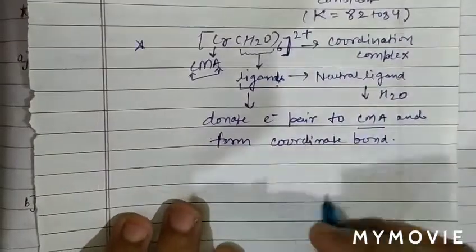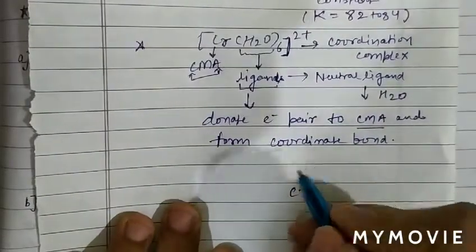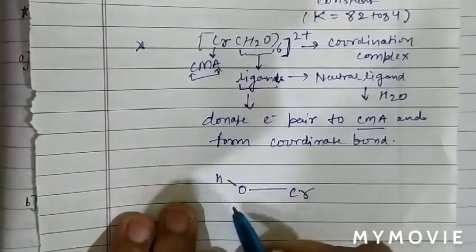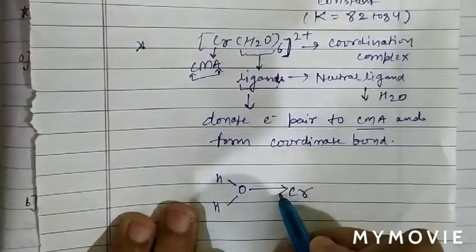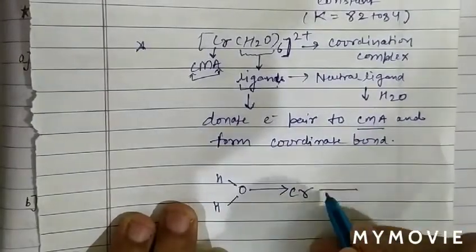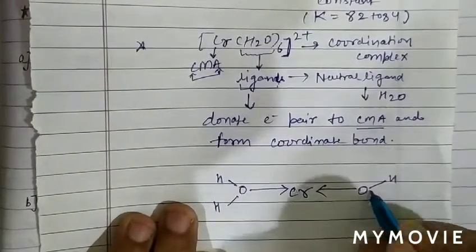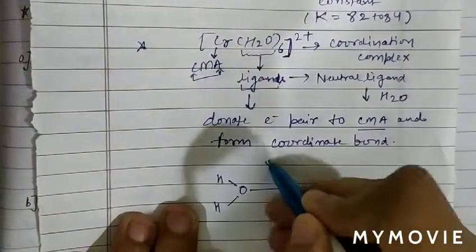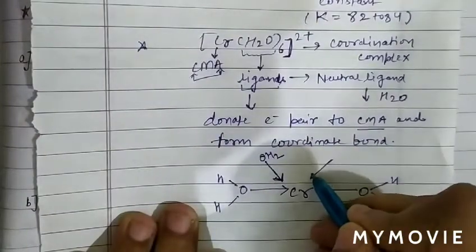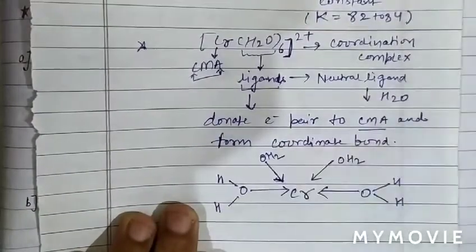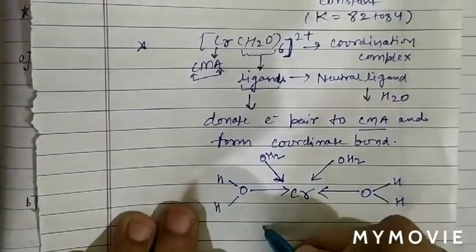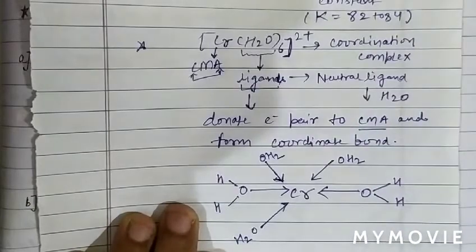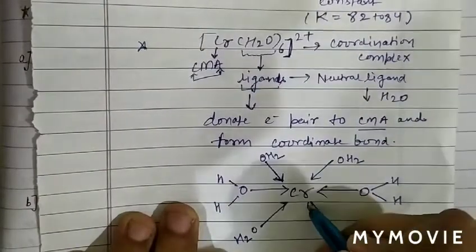Like in this case, we can see chromium is the central metal atom. Six water molecules are attached. This is one water molecule, which donates an electron pair and forms a coordinate bond. This is the next water molecule, donating an electron pair and forming a bond. So 2 water molecules are attached. Now this is the next water molecule, OH2, and again the next one. So 4 water molecules are attached. Again the next water molecule, so that is 5, and this is 6.